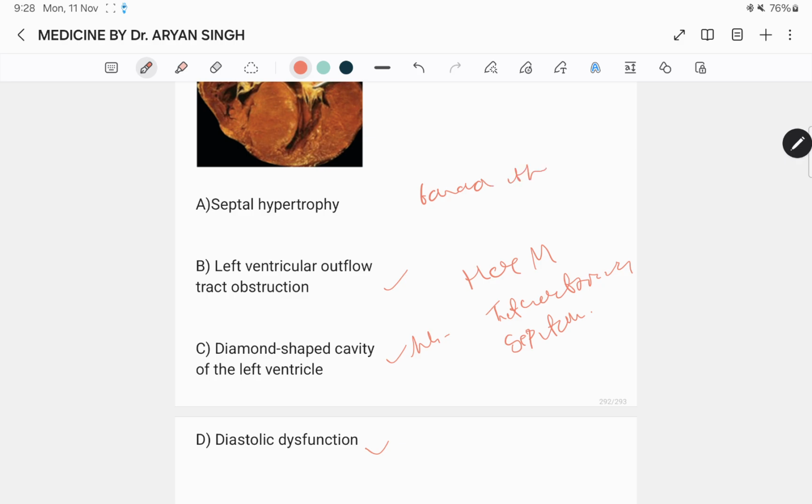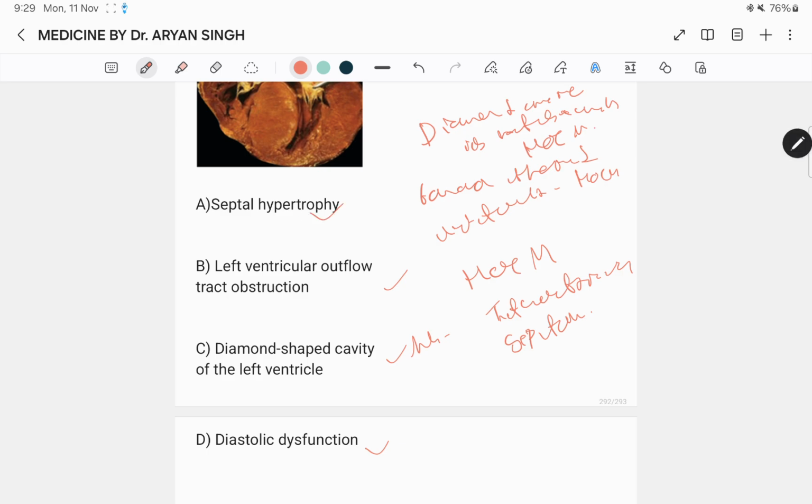Where is the banana shaped cavity seen? Left ventricle, seen in HOCM. The diamond shaped cavity in the left ventricle is not seen in HOCM.